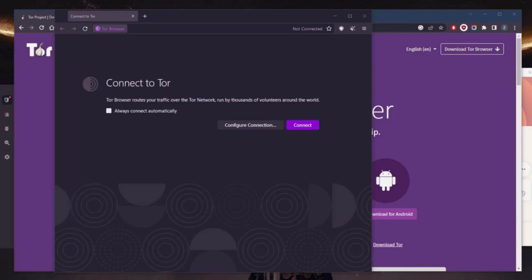Now, some tips to keep in mind when using the Tor browser. The first one is pretty self-explanatory. Just keep the Tor browser up to date. And this is pretty important in order to get the latest security fixes and features.